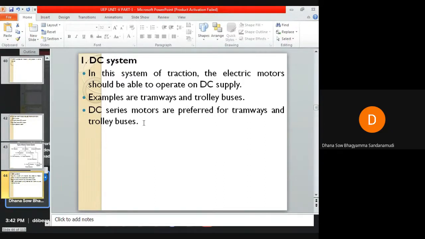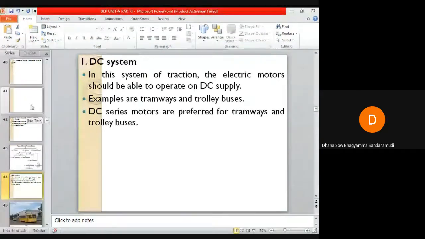In the DC system of traction, the electric motors employed for getting the necessary propelling torque should be selected in such a way that they are able to operate on DC supply. Examples of vehicles operating on the DC system are tramways and trolley buses.